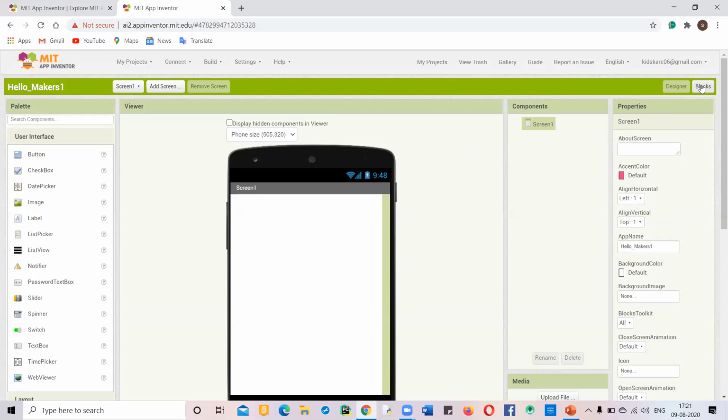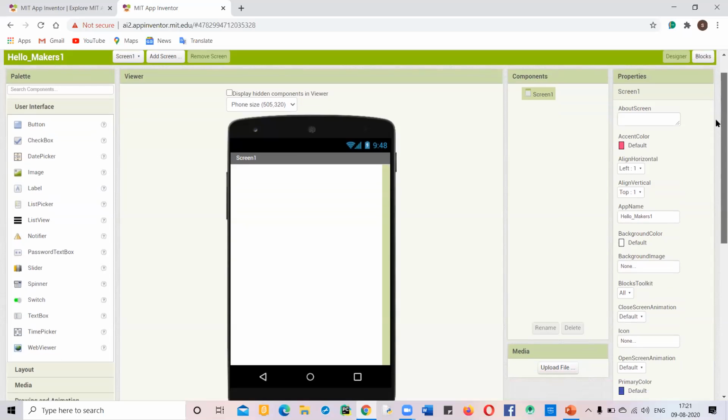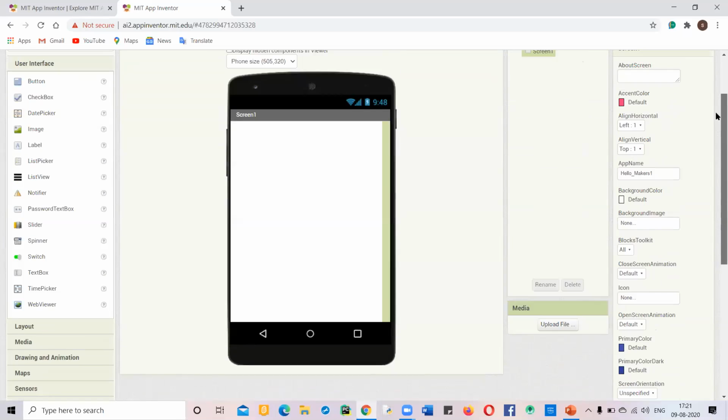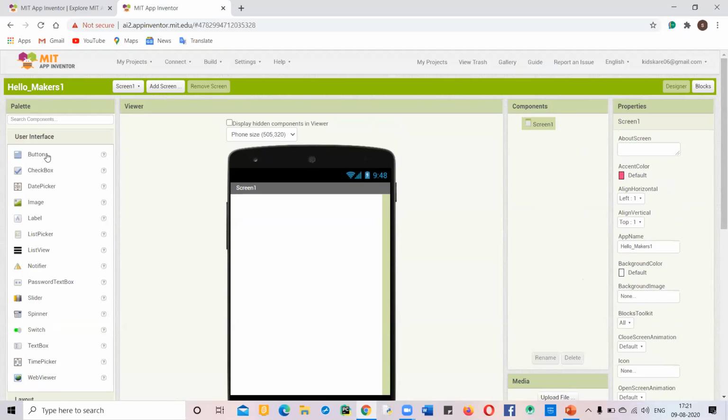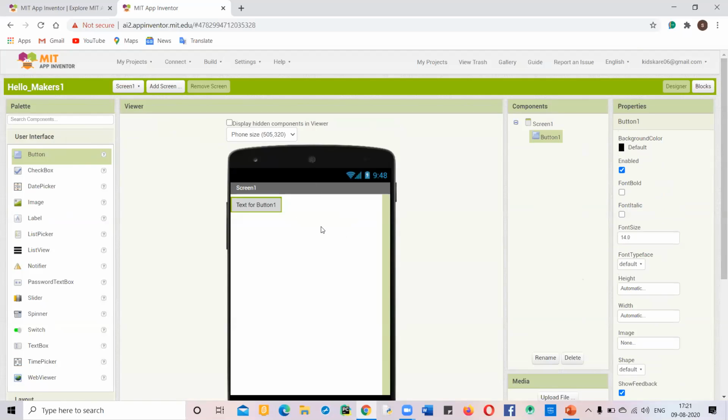There are two windows, block window and designer window. So here you can design your app. It is divided into 4 parts. First is the palette, second is viewer, third is components, and fourth is properties. Designing is how the app will look, and coding is how it will work. And these are all the components. Here you can simply drag and drop them over the screen.